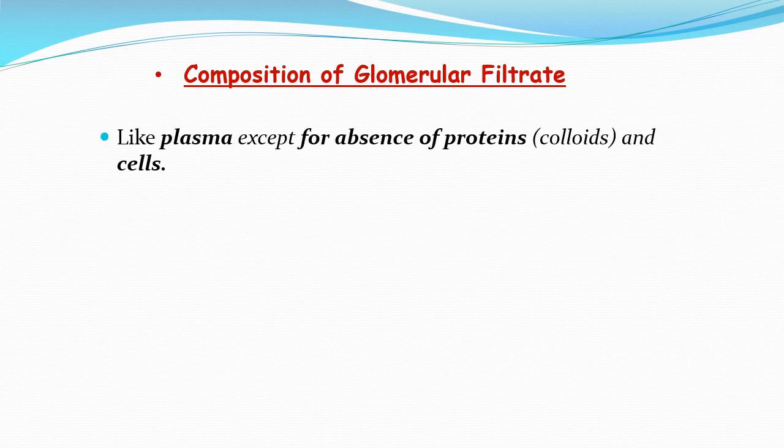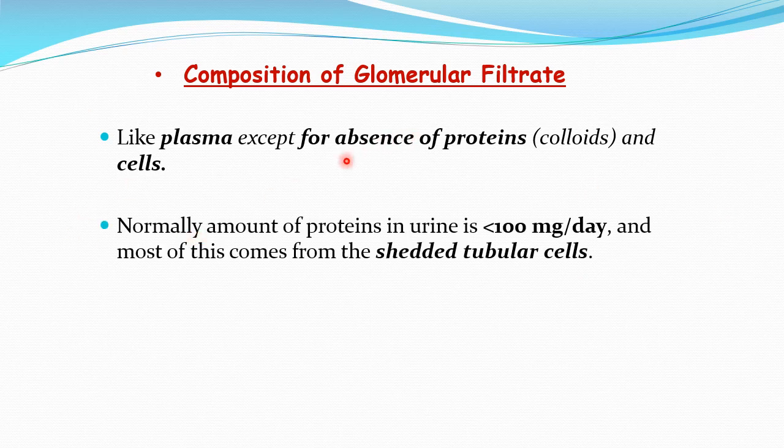Then coming to the composition of the glomerular filtrate. So what does the glomerular filtrate contain? Plasma जो filter होके tubules में पहुंचेगा, उसका composition क्या होगा? So it is almost like that of the plasma except for the absence of the proteins and the various blood cells. Okay? So when the blood is filtered and reaches the tubules, the composition is almost like that of the plasma. Plasma जैसा ही होगा, लेकिन plasma proteins उसमें नहीं होंगे और blood cells नहीं होंगे. Otherwise it is the same as that of the plasma. Okay.